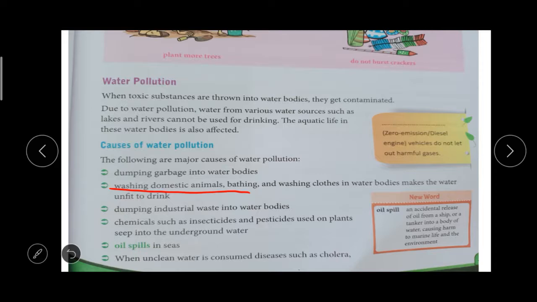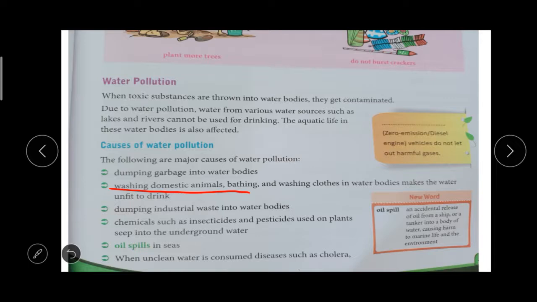Then throwing waste material from the factories, industrial waste into the water body. Then chemicals, insecticides, pesticides. We use pesticides and insecticides for plants, so that will also cause pollution, and it will enter the underground water level. It will also affect the underground water bodies.